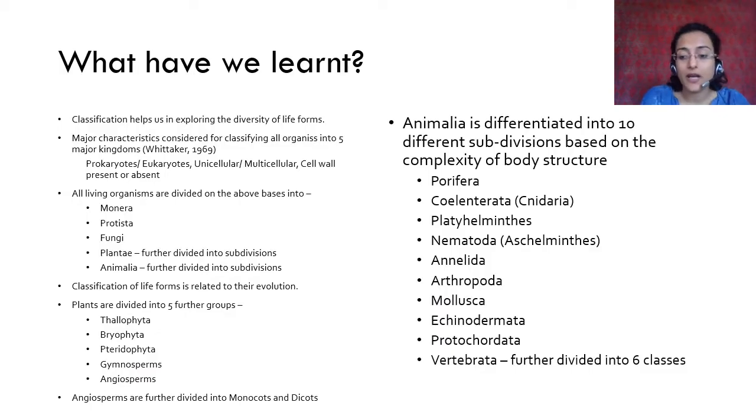So this is all that we have learned in the parts 1, 2 and 3. Quickly, I will not talk about these. I will only talk about this. In the previous video, we spoke about the different subdivisions or phyla of animal kingdom: Porifera, Coelenterata, Platyhelminthes, Nematoda, Aschelminthes, Annelida, Arthropoda, Mollusca, Echinodermata, Protochordata, Vertebrata. Okay, Vertebrata is further divided into 6 classes, and those 6 classes we will talk about now.